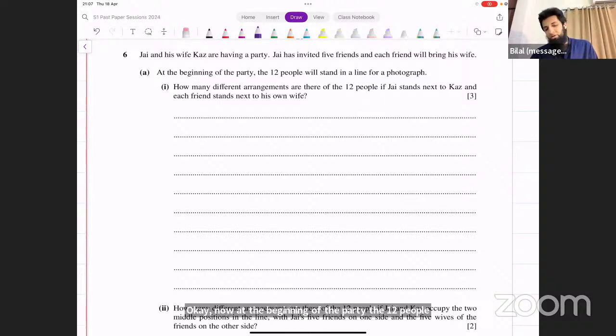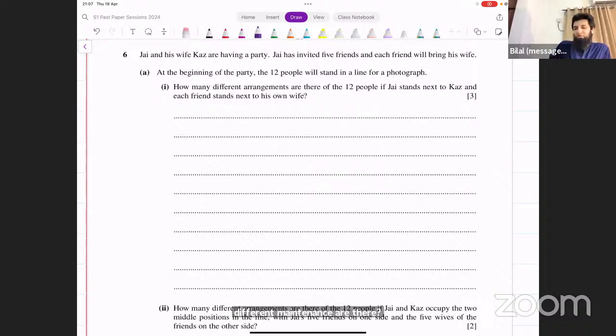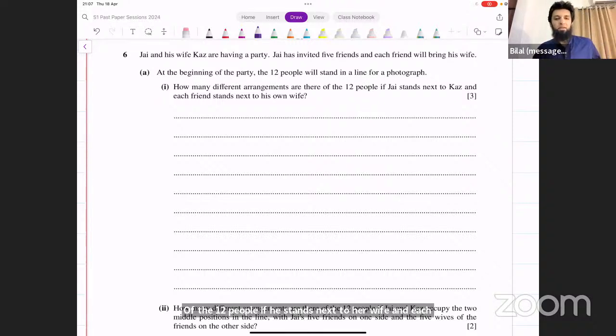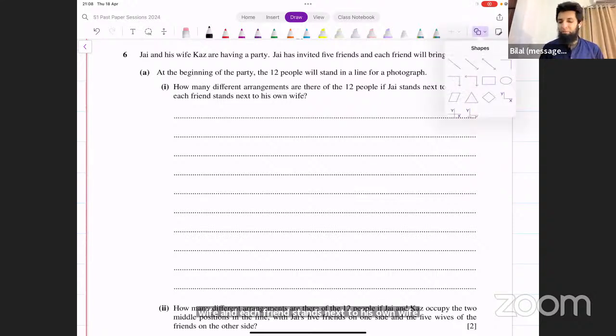How many different arrangements are there of the 12 people if he stands next to his wife and each friend stands next to his own wife? Okay, so the couples are standing together. Let's do that at the end quickly. How many arrangements are there of the 12 people if he stands next to his wife and each friend stands next to his own wife? So the couples have to be together. We have 12 people in total.